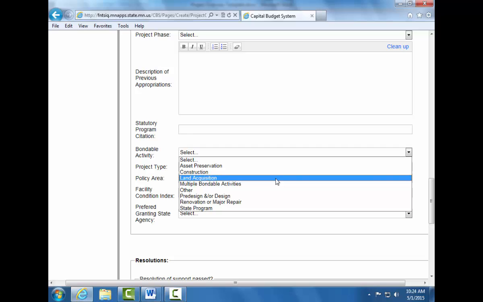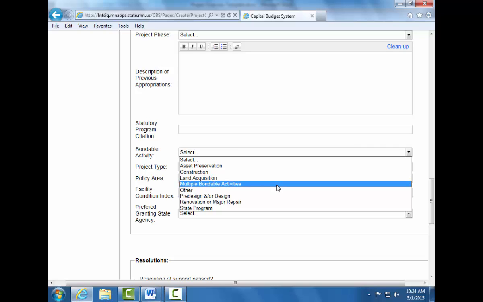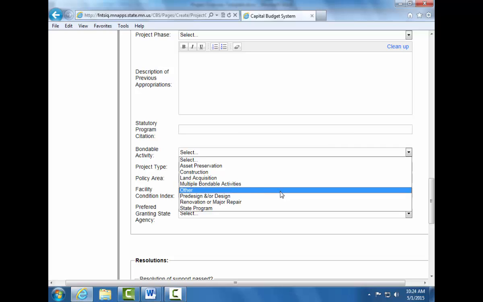If the request fits into more than one of these categories, use the multiple bondable activities. If your request is not covered by these categories listed, use the other bondable activity.